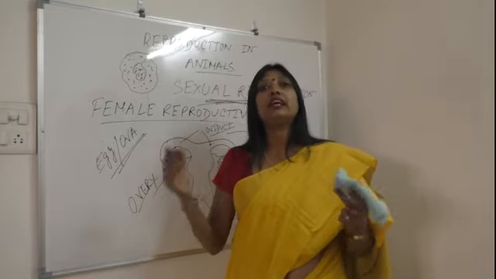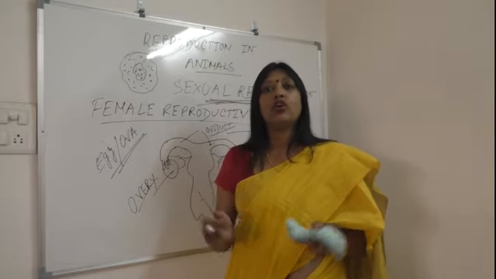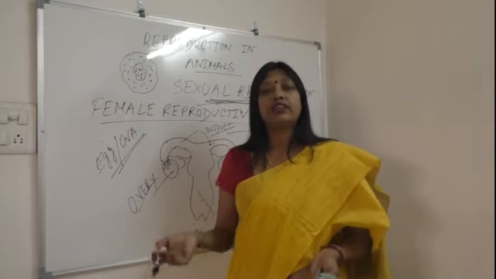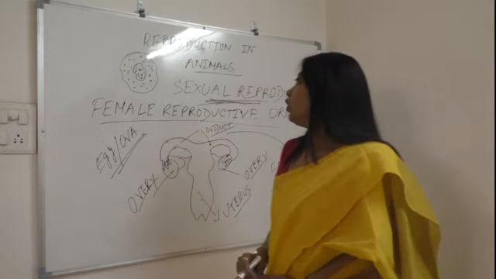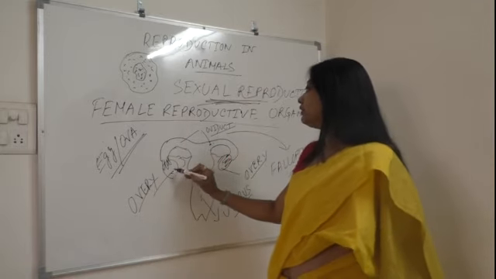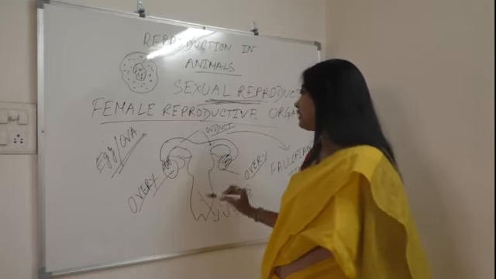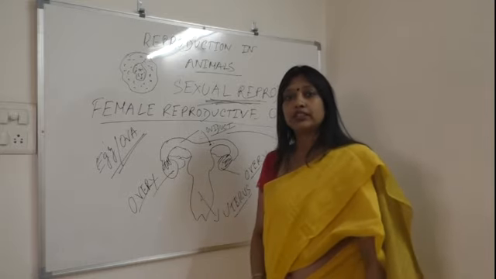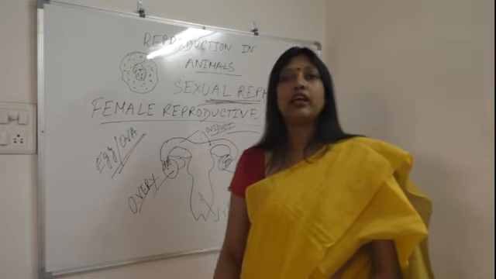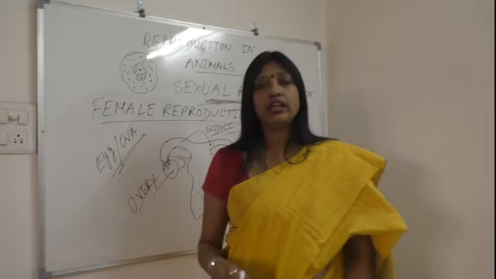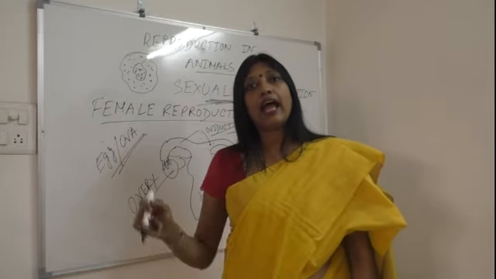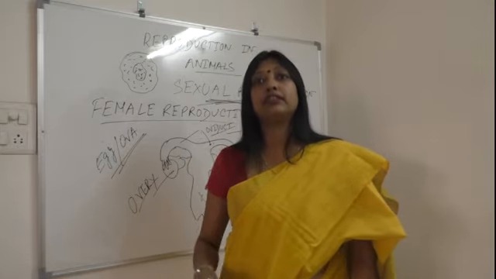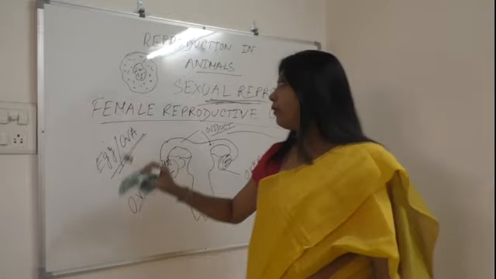It is very large. So the egg or ova can be of different sizes. So in the female reproductive organ, we have two ovaries, oviducts and uterus. One of the ovaries produces a single matured egg into the oviduct every month. This is the necessary point.